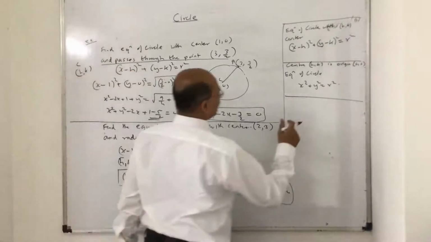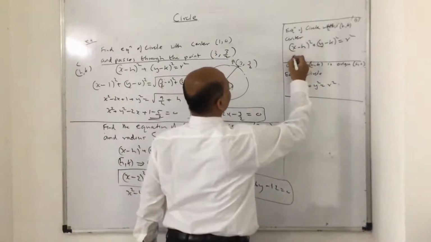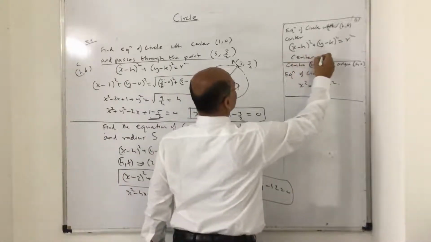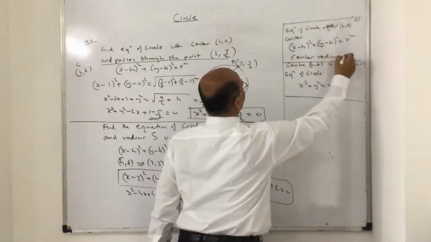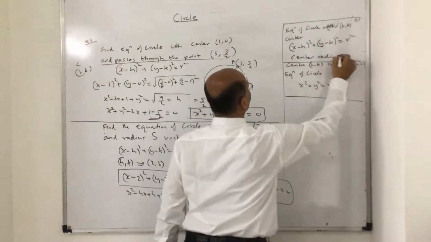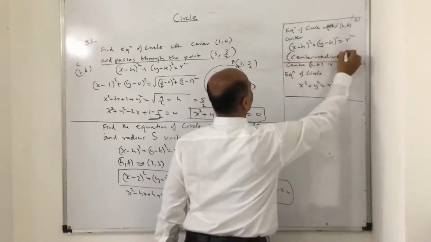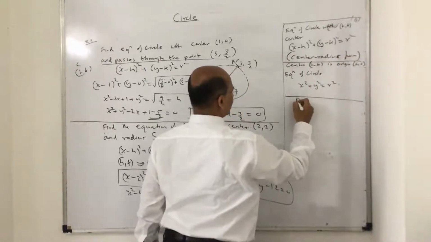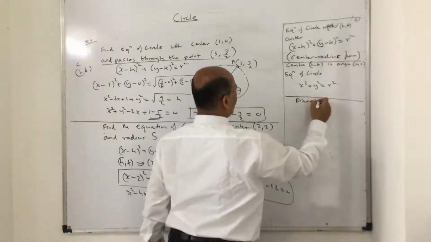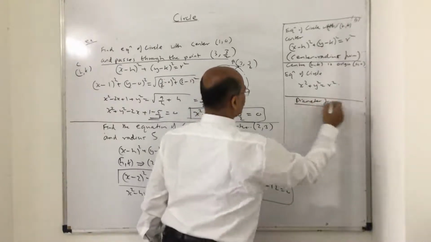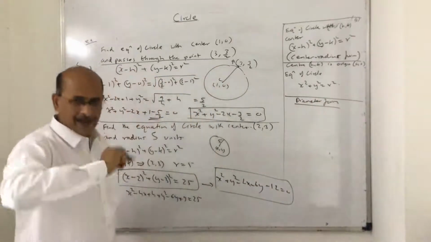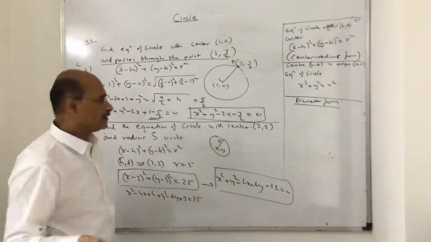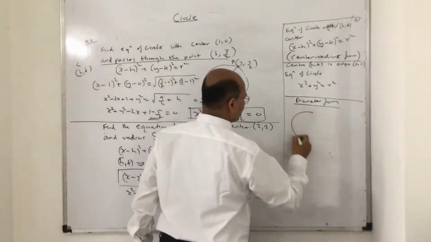I will tell you. This is called the center radius form of equation of a circle. Okay, the next is, you can also say diameter form. Now what is this diameter form of equation of a circle? Endpoints of the diameter are given to you.